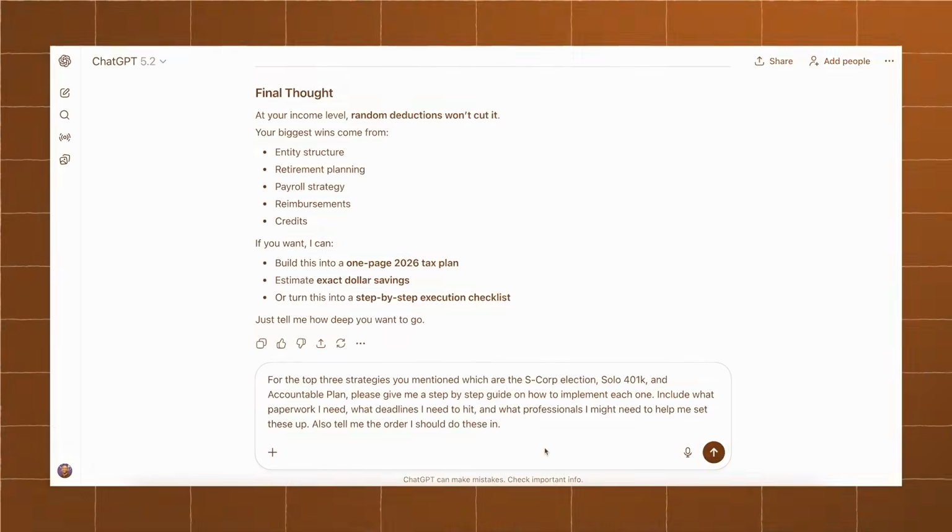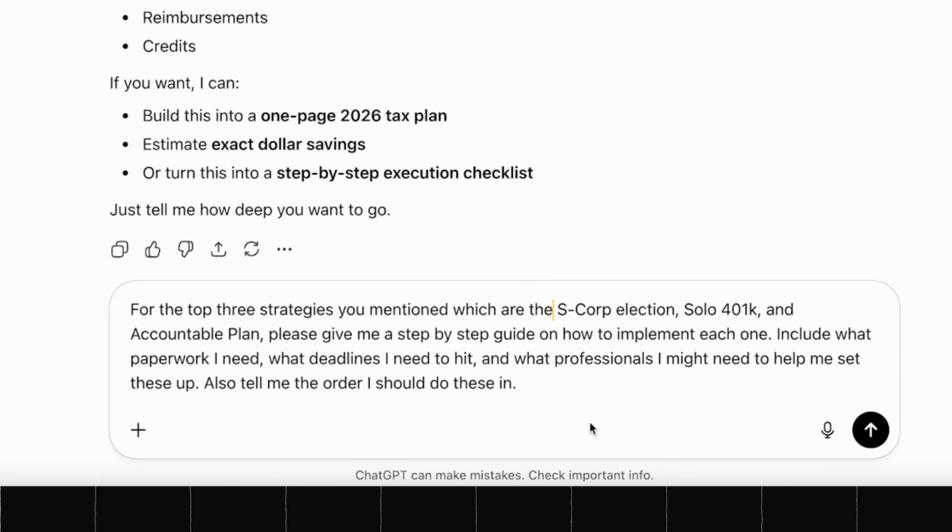Here's what I'm typing. For the top 3 strategies you mentioned, which are the S corporation election, solo 401k, and accountable plan, please give me a step-by-step guide on how to implement each one. Include what paperwork I need, what deadlines I need to hit, and what professionals I might need to help me set these up. Also, tell me the order I should do these in.